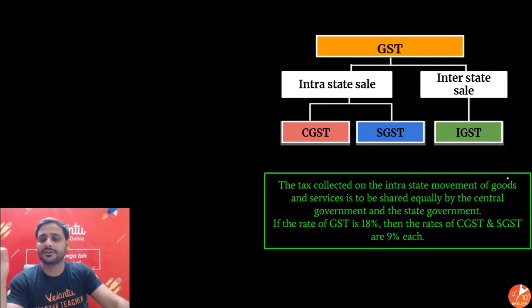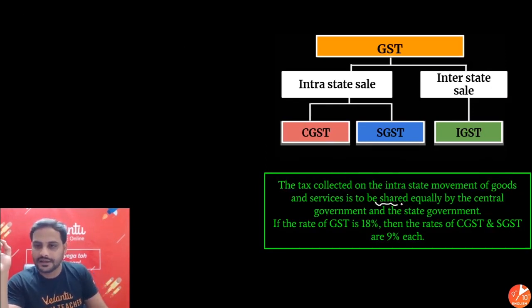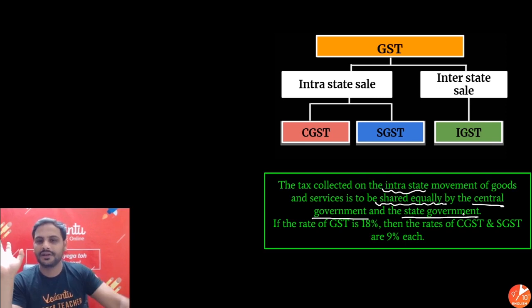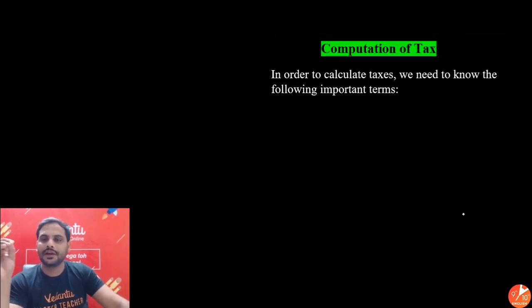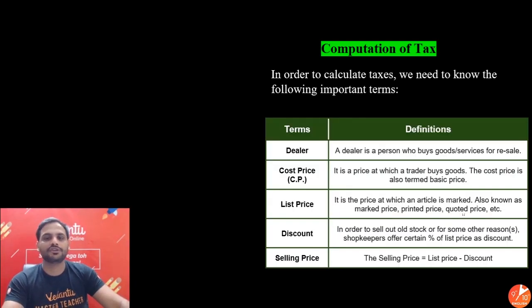So the tax collected on the intra-state movement of goods and services is to be shared equally in intra-state by central government and the state government. If the rate of GST is say 18%, 9% for CGST, 9% for SGST. In order to calculate taxes, we need to know the following important terms. Obviously, some important terms: selling price, cost price, mark price, discount, all that we should be familiar with.